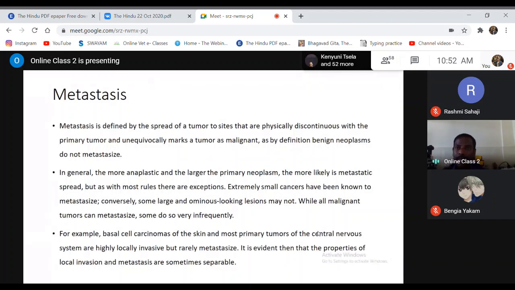Other than that, you can also find metastasis is more common in the brain, and in bones or bone marrow, which are also common sites for metastasis. Then one more point you have to remember is that there are certain tissues which are not favorable for the growth of metastasis.